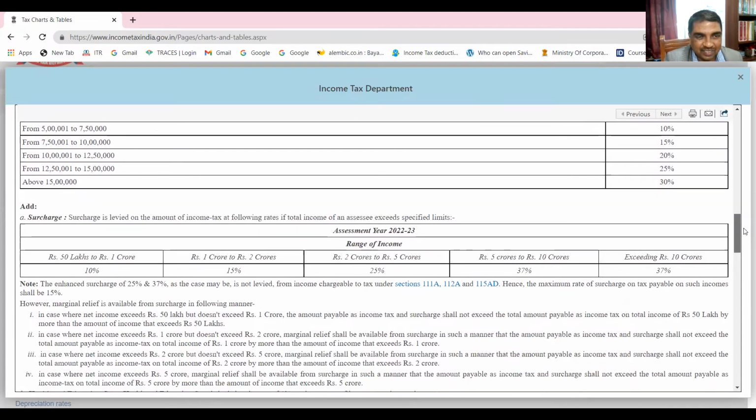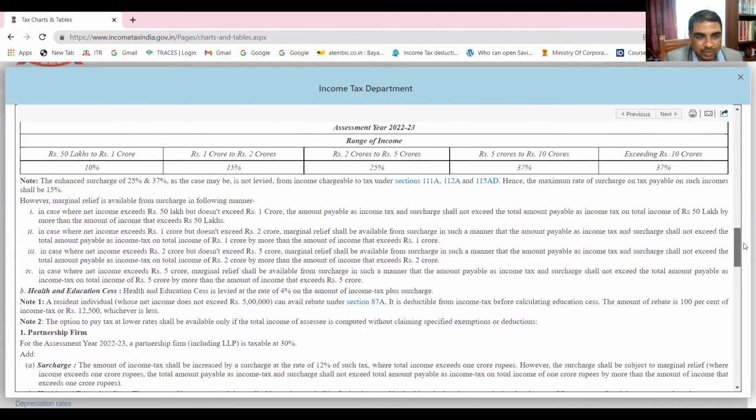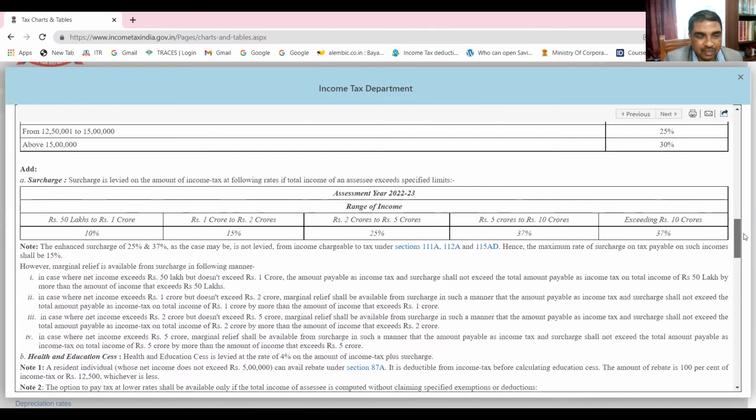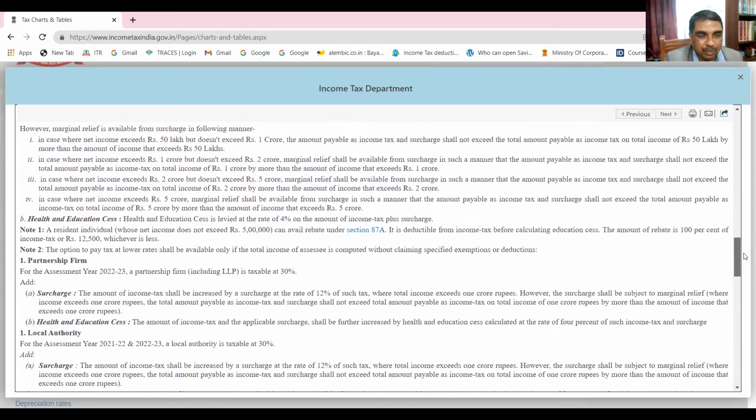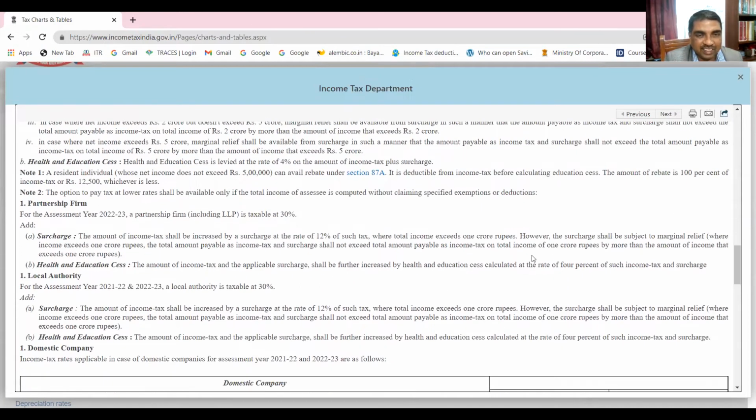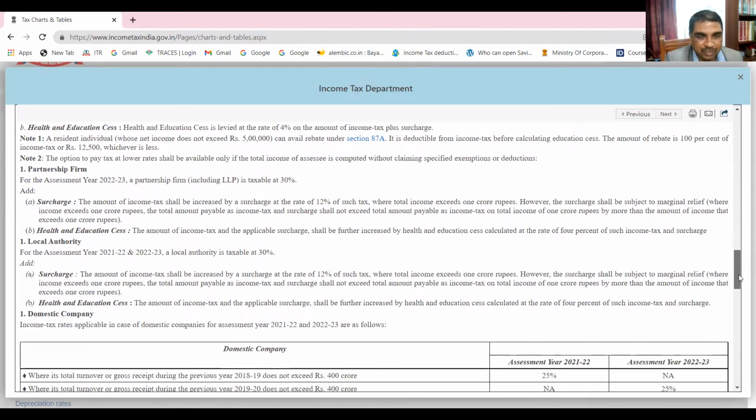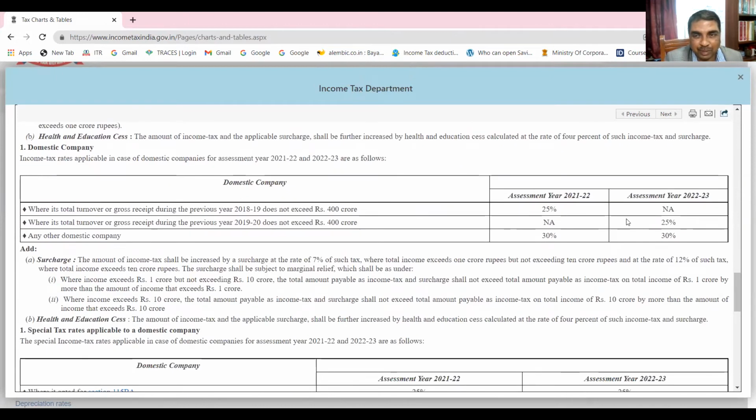Right? Yes, sir. For partnership firms, different rates are there. We will be seeing it. 30% is the rate. For local authority, again 30% rate. For domestic company, the rate may be 25% or 30%. In some situations, it may be lower than that also.